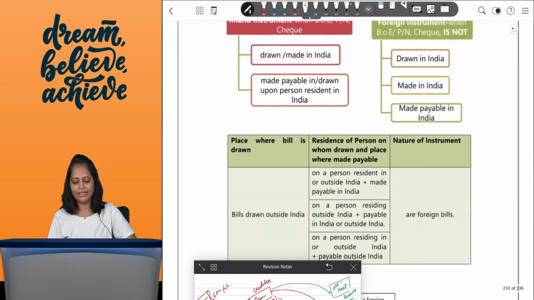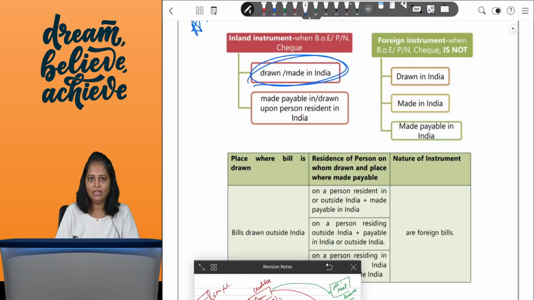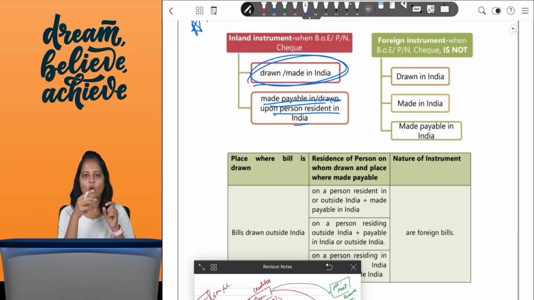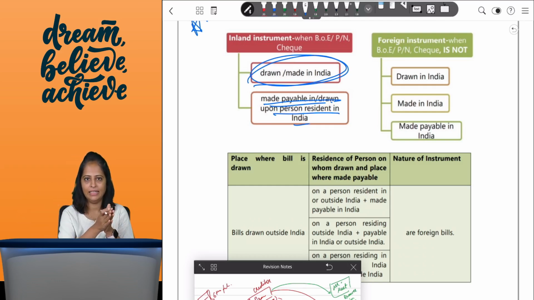What is it saying? That an inland instrument is drawn or made in India, or it is made payable in India, or it is drawn upon a person resident in India. So if you have drawn or made the instrument in India, and that is one scenario, or you have drawn or made the instrument in India and you have made it payable upon a person in India, then it's an inland instrument.